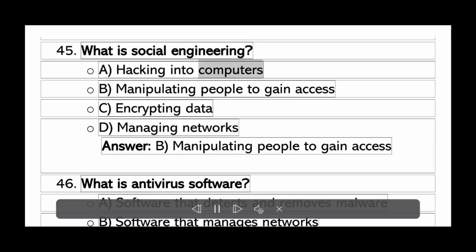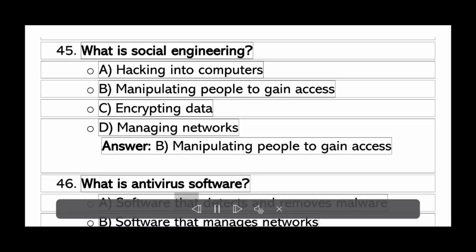What is social engineering? A. Hacking into computers. B. Manipulating people to gain access. C. Encrypting data. D. Managing networks. Answer B.